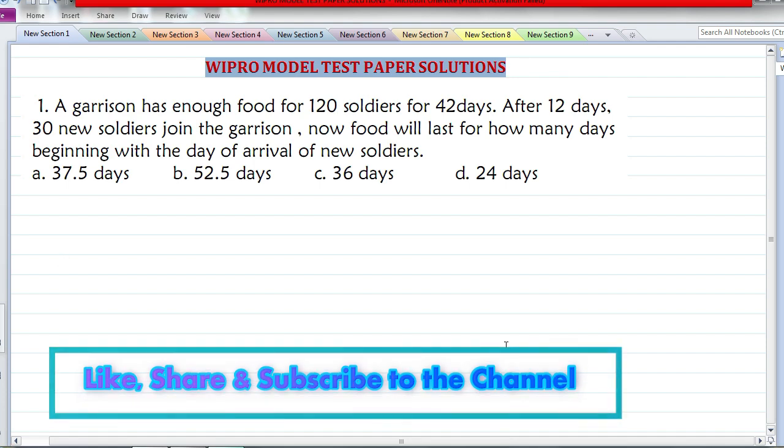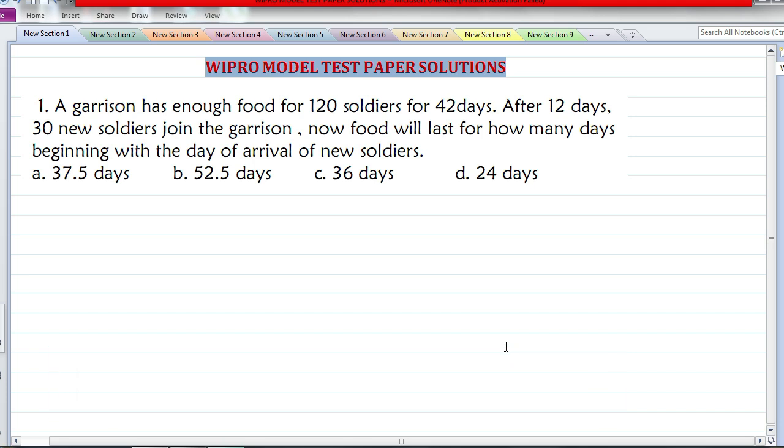A garrison has enough food for 120 soldiers for 42 days. After 12 days, 30 new soldiers join the garrison. Now, food will last for how many days, beginning with the day of arrival of new soldiers?